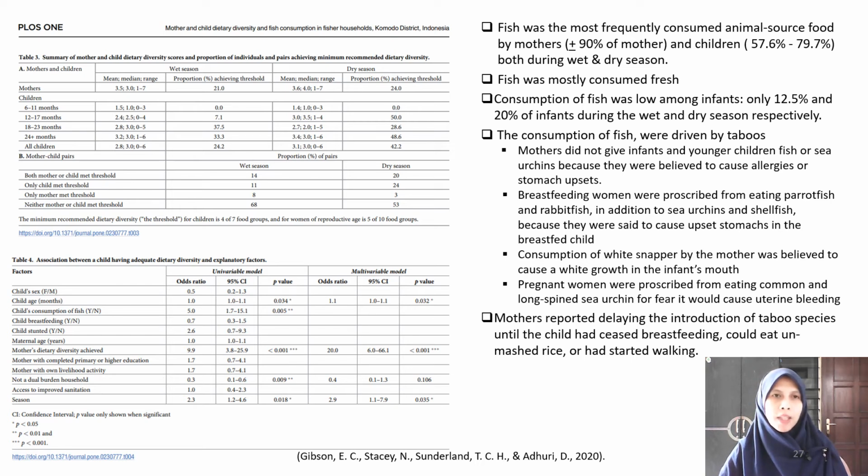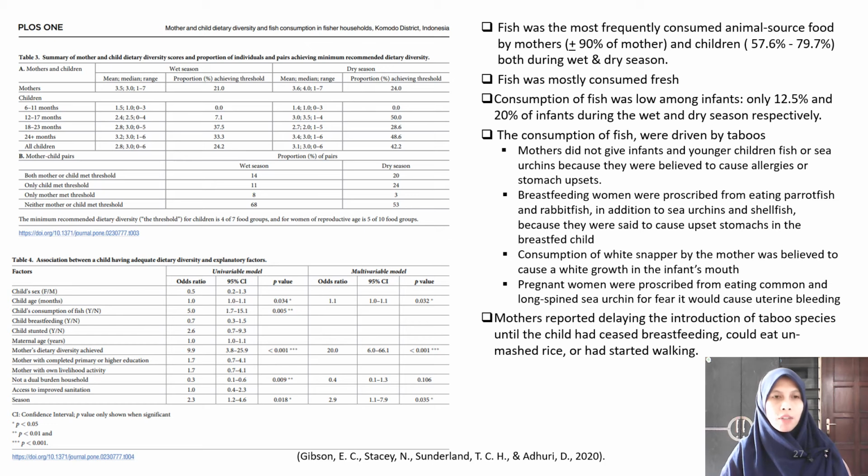We can see from Table 3 that the dietary diversity was higher during the dry season than during the wet season. And we can see here that among children aged 6 to 11 months, 0% have dietary diversity above the threshold, which means that all the children at 6 to 11 months have low dietary diversity. We can also see that the older the child, the higher the dietary diversity.